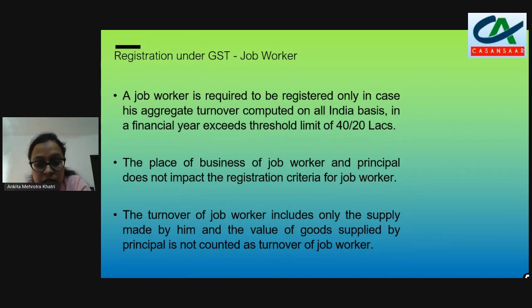We cannot include the supply made by the principal, or made by the job worker on behalf of the principal. That turnover is not counted as the turnover of the job worker. So for counting the turnover of 20 lakhs or 40 lakhs, as the case may be, it will be the job charges which the job worker has taken from the principal, or if any other goods purchased by the principal have been used by the job worker, that would be the supply.